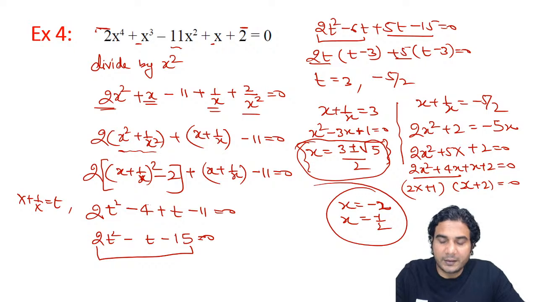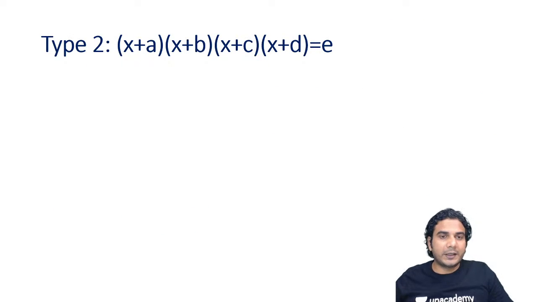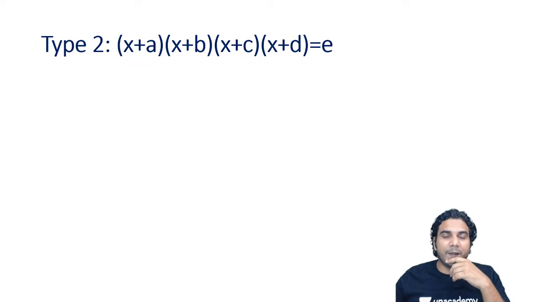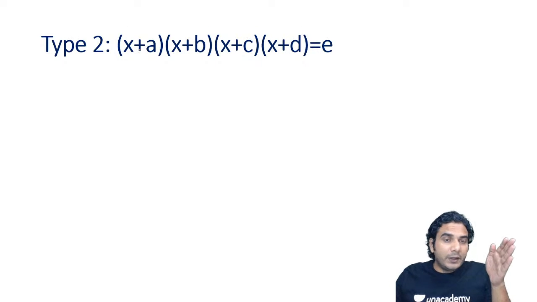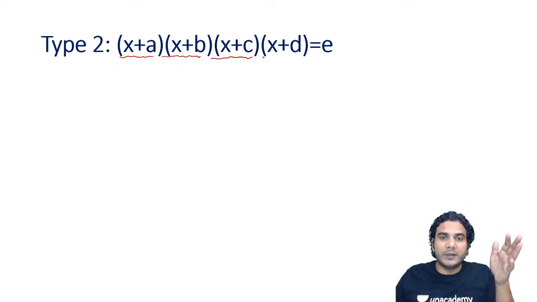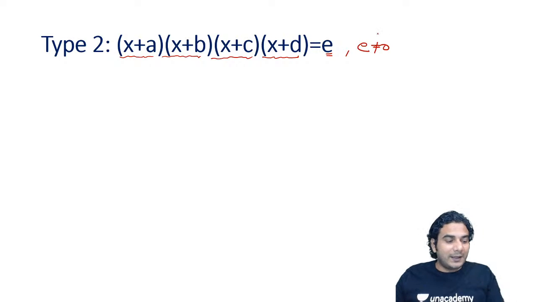Now let's solve another type. So this is another type. In this, you can see the equation is written as a product of 4 linear factors, x plus a into x plus b into x plus c into x plus d. But the right hand side is not 0. E is not equal to 0, because if e is 0, it will be very simple. The values of x will be minus a, minus b, minus c, minus d, right? Directly you can write the answer. But the right hand side is not 0, and there is just one more condition.